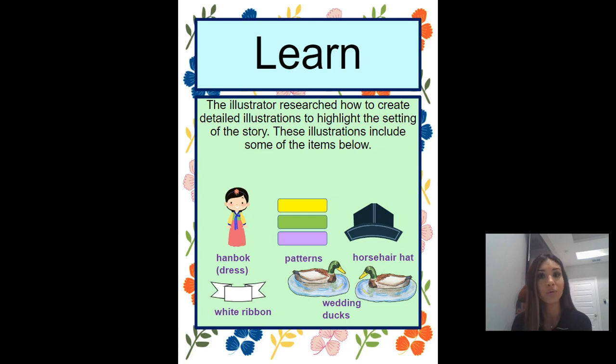Horsehair hats. We saw how that was made, the black one. The white ribbon, we saw the dancers dancing with the white ribbon. And then there's wedding ducks. In Korean culture, they do use wedding ducks. So he had to do all that research in order to paint the pictures as close as possible to the Korean culture.